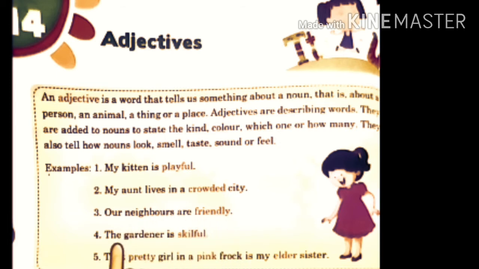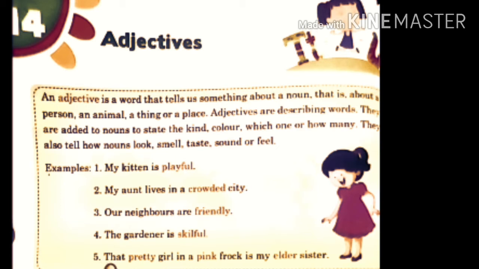Number 4. The gardener is skillful. The gardener is skillful. So, who is skillful? The gardener. And what is gardener? Gardener is a noun. So, skillful is used for this noun gardener. So, skillful is an adjective.